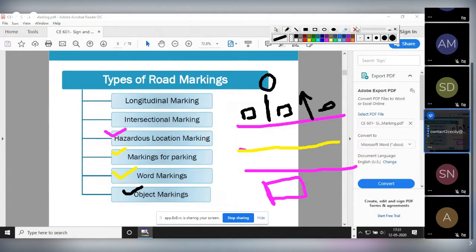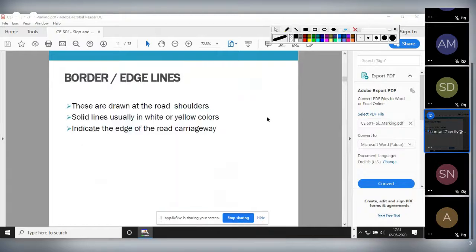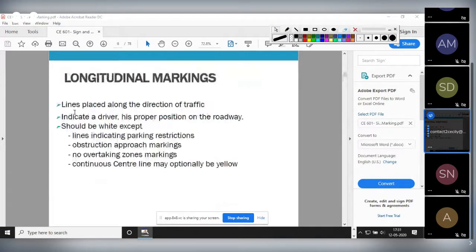I will show you in the picture, it will be clear. Now see here, longitudinal markings are placed along the direction of the traffic, okay, understood, and indicate to the driver his proper position on the roadway, okay, should be white.